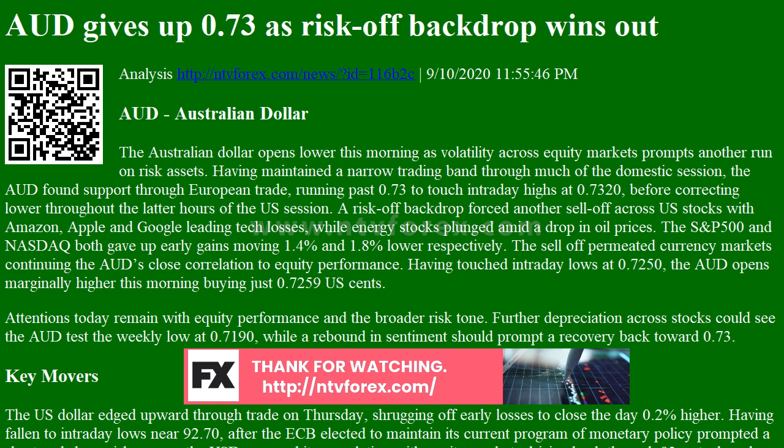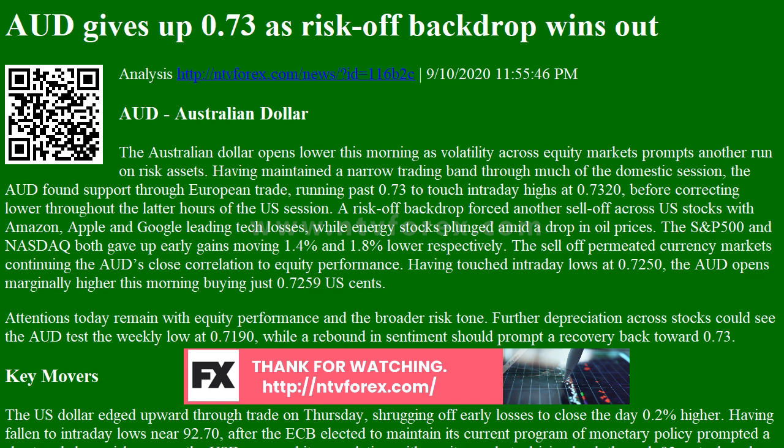Key movers: the US dollar edged upward through trade on Thursday, shrugging off early losses to close the day 0.2% higher. Having fallen to intraday lows near 92.70, after the ECB elected to maintain its current program of monetary policy prompted a short and sharp risk-on run, the USD resumed its correlation with equity markets, driving back through 93 as tech and energy stocks forced the S&P 500 and Nasdaq lower.